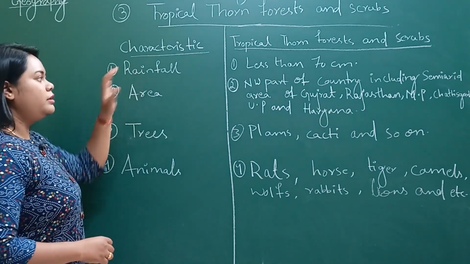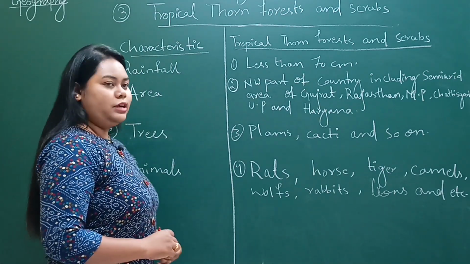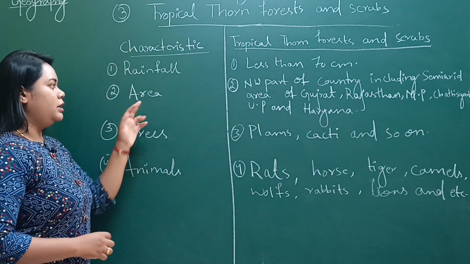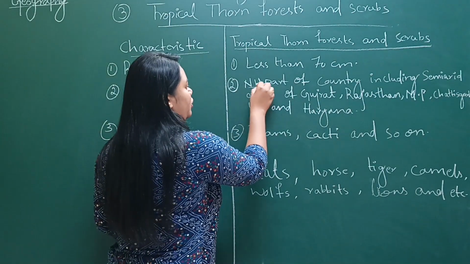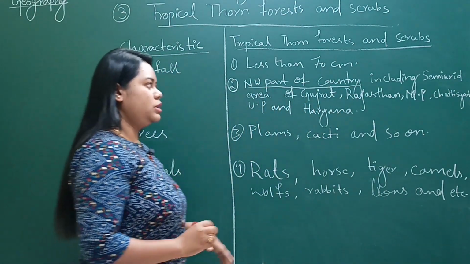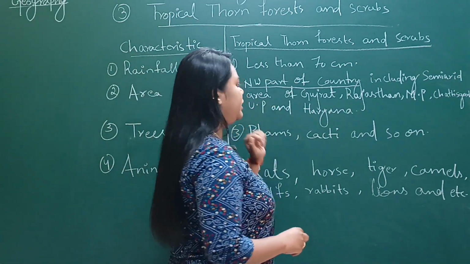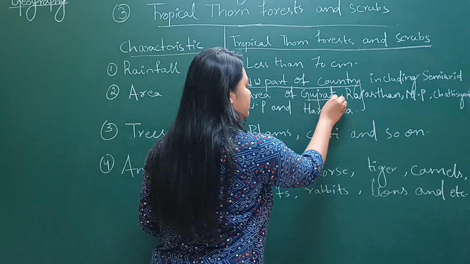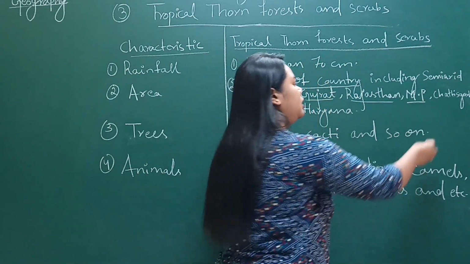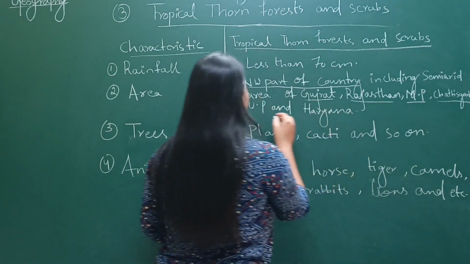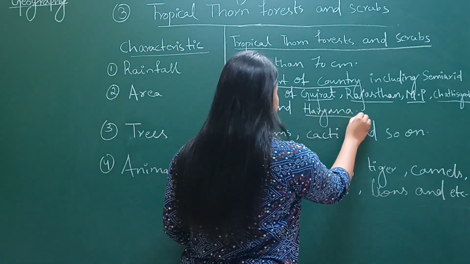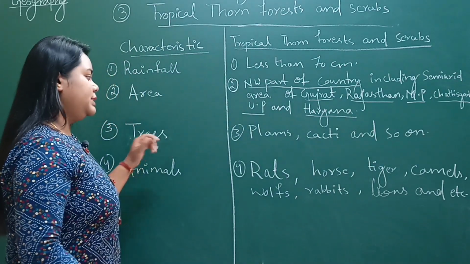Okay, now number 1, rainfall. Rainfall in this area is less than 70 centimeters. Now area: the northwestern part of our country. NW means northwestern part, including the semi-arid area of Gujarat, Rajasthan, MP means Madhya Pradesh, Chhattisgarh, UP means Uttar Pradesh and Haryana.